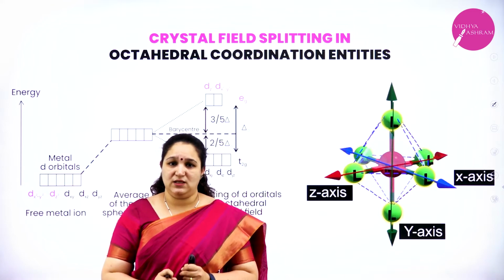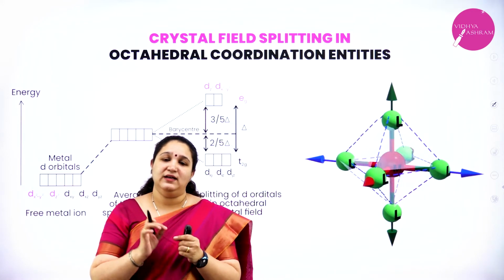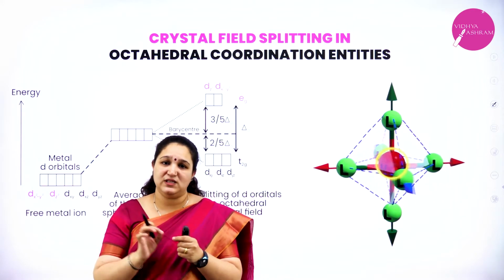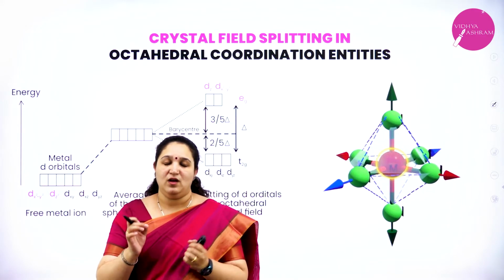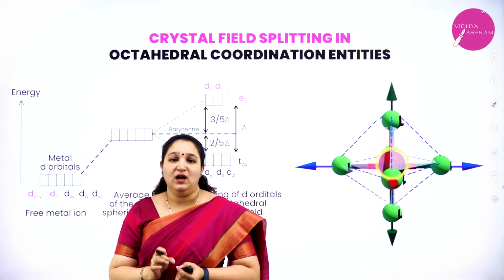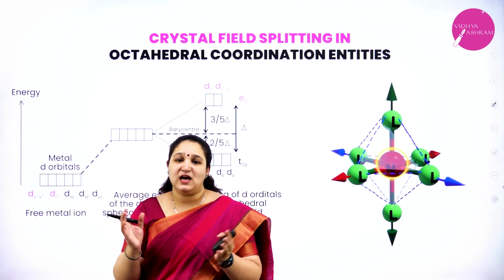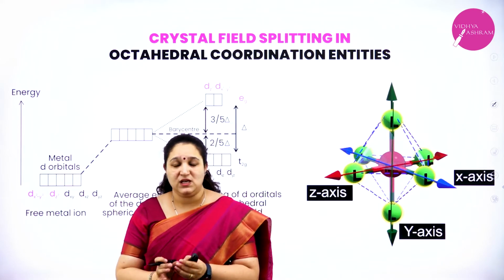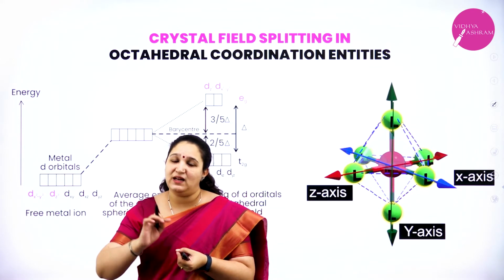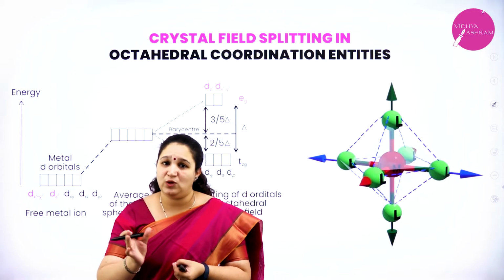First, we are considering that the ligands are approaching the metal symmetrically. That means the distance between the metal and ligand are equal.